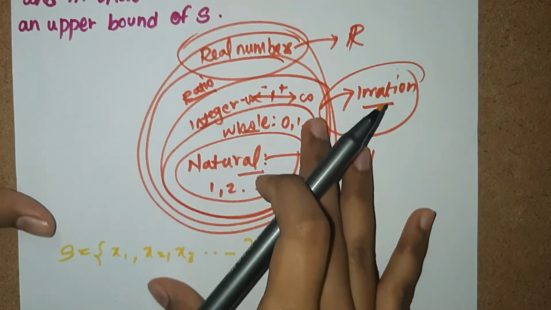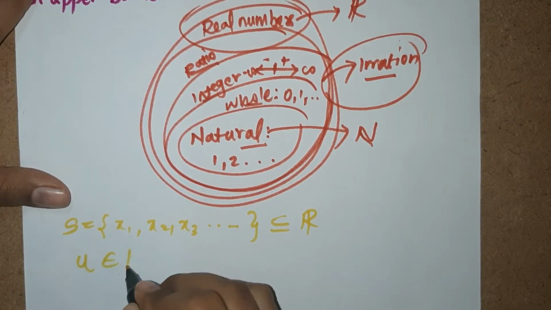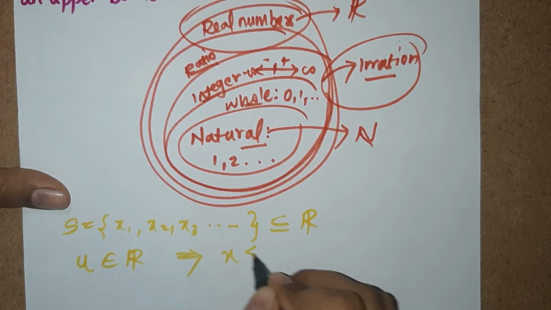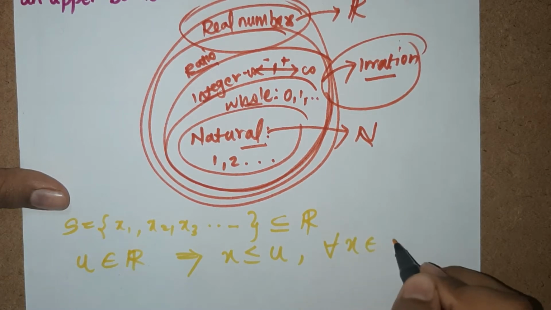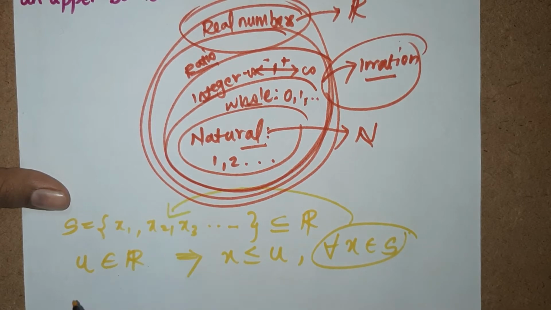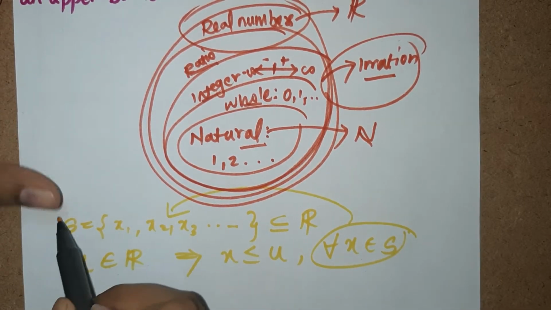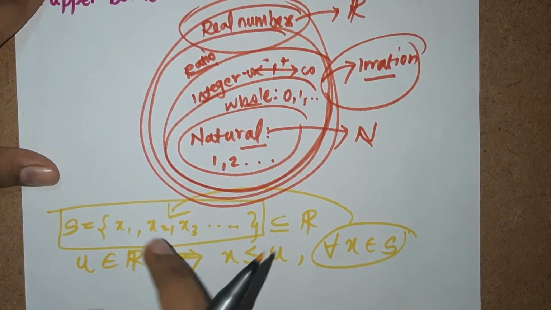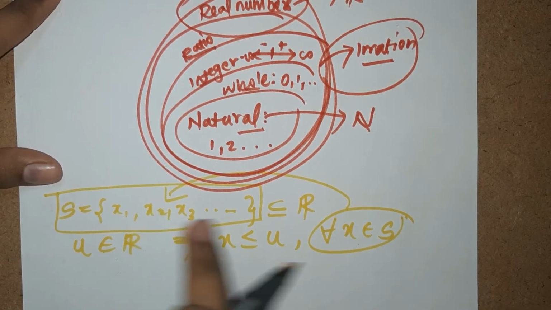This u belongs to real numbers, and they've given that x is less than or equal to u for all values of x belonging to S. All values of x belonging to S means nothing but this: there's this set S in which x is there. That's what I've drawn and written here.